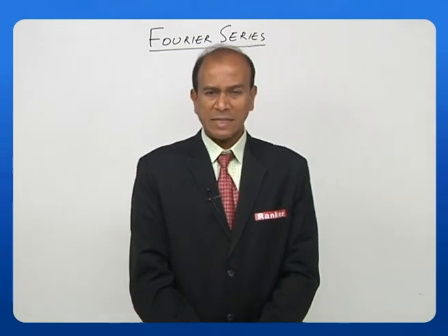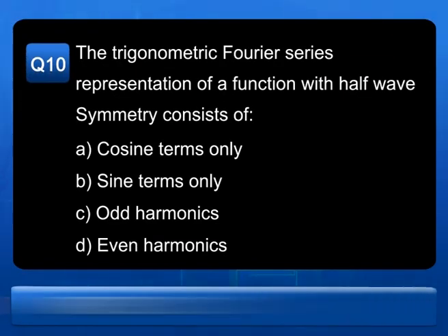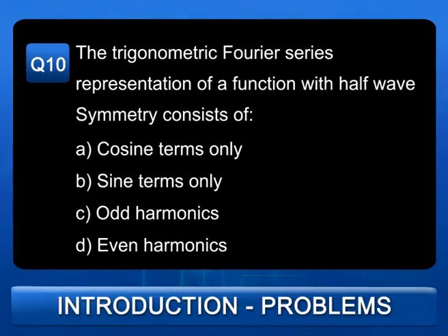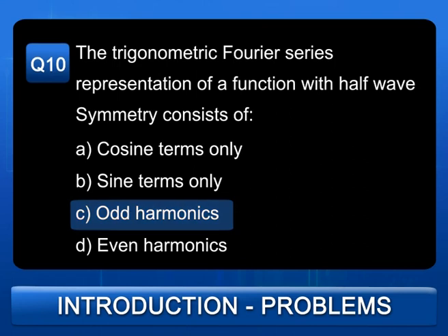Let us look at the 10th question. The trigonometric Fourier series representation of a function with half wave symmetry consists of: cosine terms only, sine terms only, only odd harmonics, or only even harmonics. Let us see the answer. The answer is it consists of only odd harmonics. So here in your Fourier series, n must be odd.